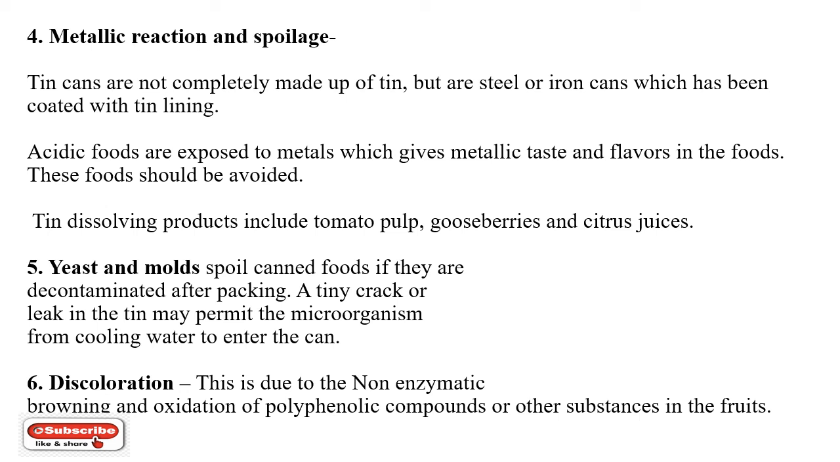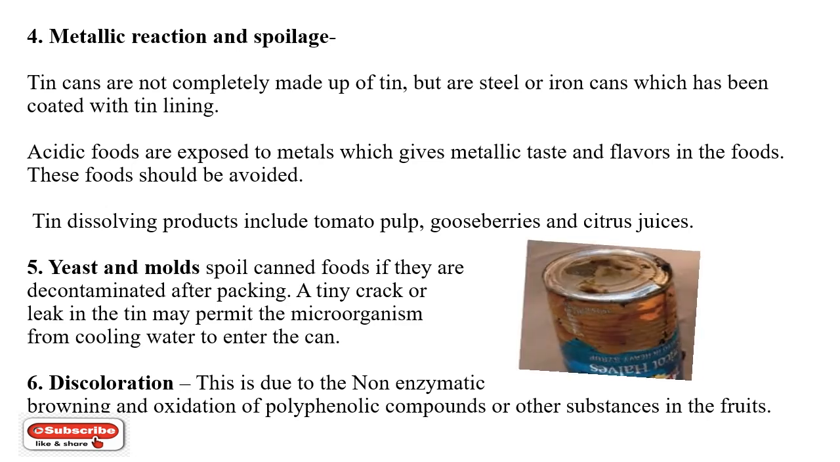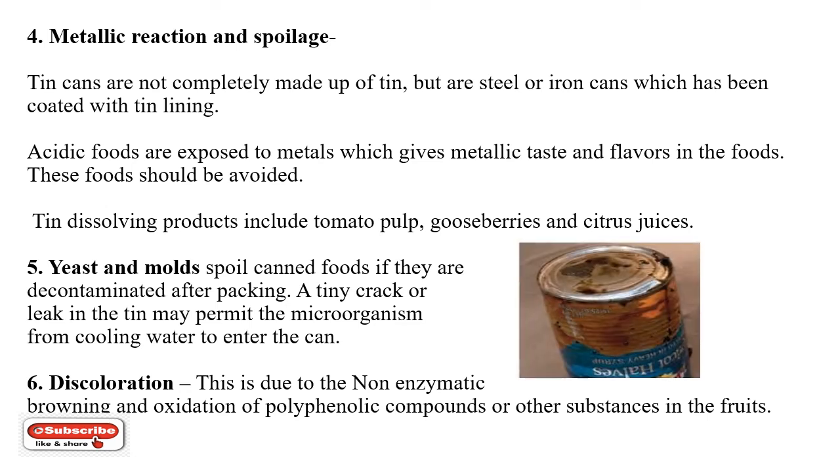Next come yeast and molds. Yeast and molds are a major agent of spoilage of canned foods. When they are packed, a tiny crack or leak in the tin may permit microorganisms from the cooling water to enter the cans. The last one is discoloration. This is due to non-enzymatic browning and oxidation of polyphenolic compounds or other substances in the fruits. All these things make the food unacceptable for consumption.